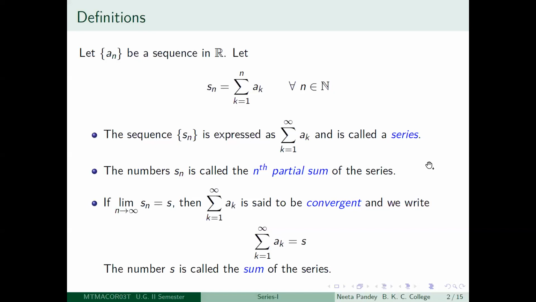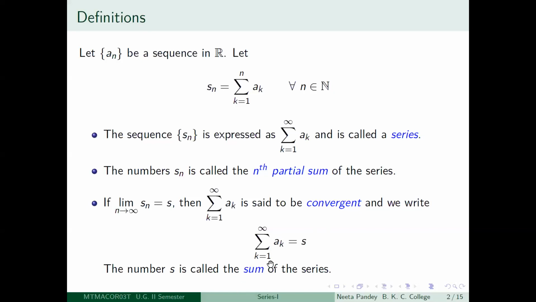So the first part you have already seen, which is the most crucial one, that we will say that the series is convergent if its sequence of nth partial sums converges, and in this case we say that the limit of the sequence of the nth partial sums is the sum of the series, right?